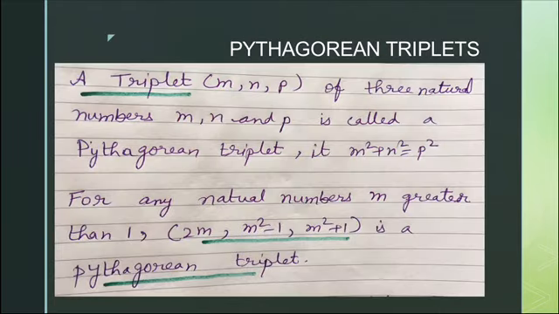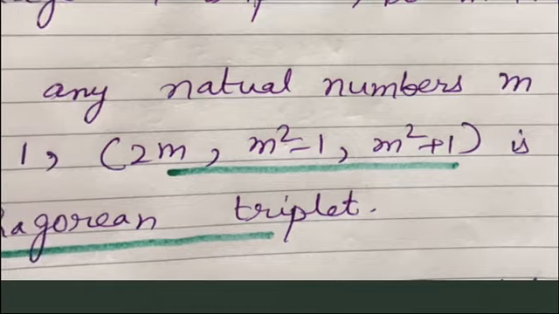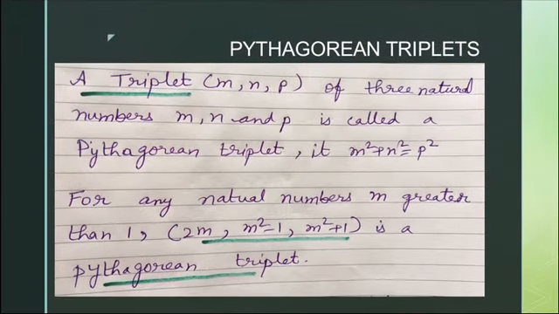Now, what is Pythagorean triplet? Another topic in this. Pythagorean triplet is calculated in case of a right angle triangle where hypotenuse square equal to base square plus height square. So, triplet is 2m, m square minus 1 and m square plus 1. This is called the Pythagorean triplet. How are we going to use it?